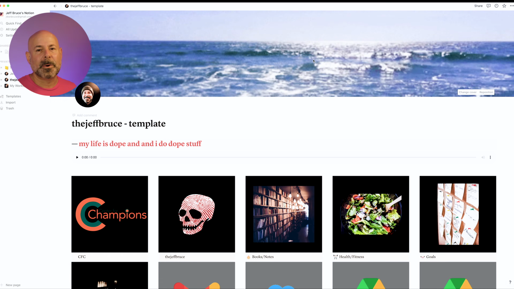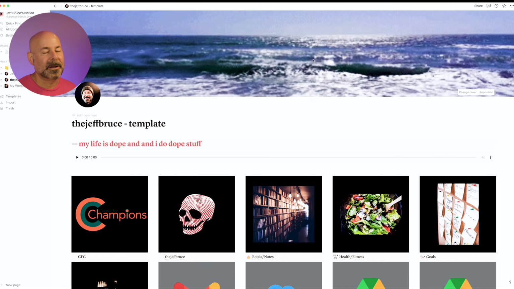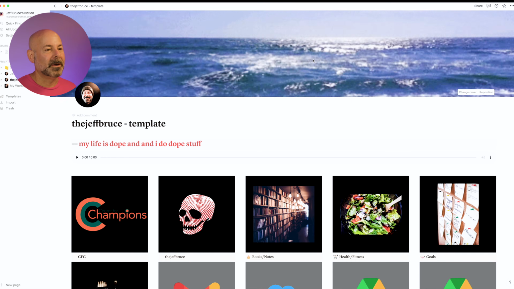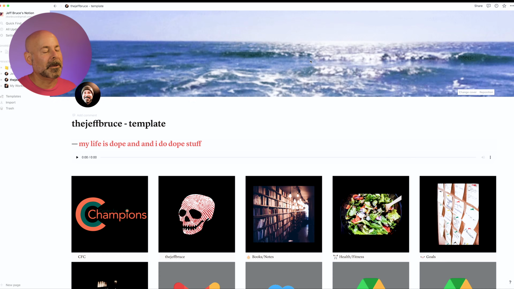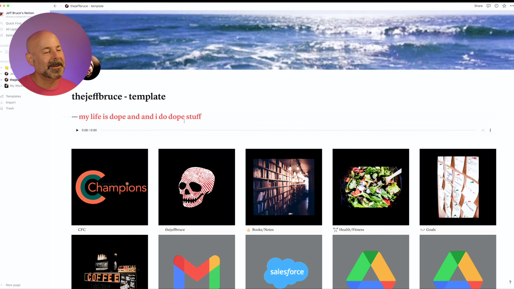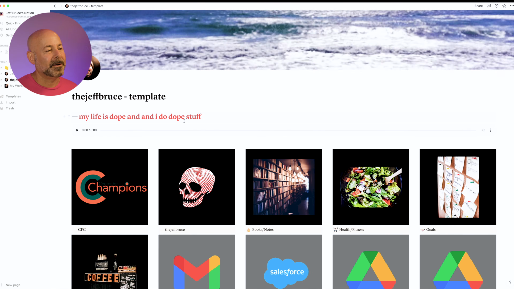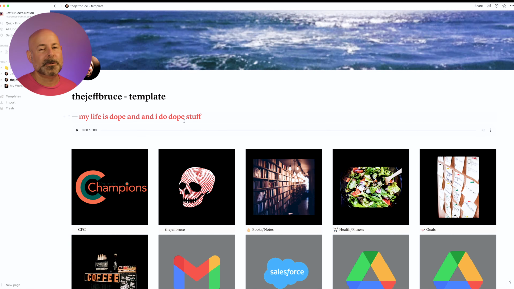I found if you go on Giphy, that's the main place to get those sorts of things. Some work and some don't. I don't really know why. But this one, it's pretty pixelated, but it works. I love the ocean, so I'm keeping it for now. I got this quote at the top here that Kanye said, and I heard John Acuff share it in Soundtracks, and I kind of took it as my own. My life is dope and I do dope stuff.